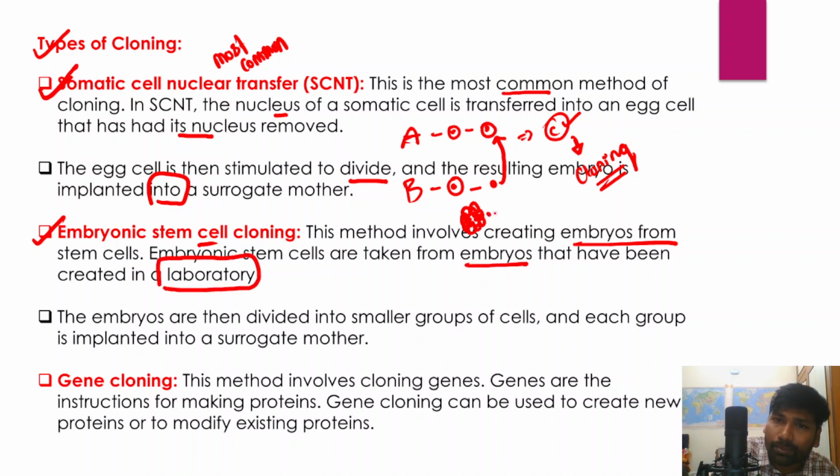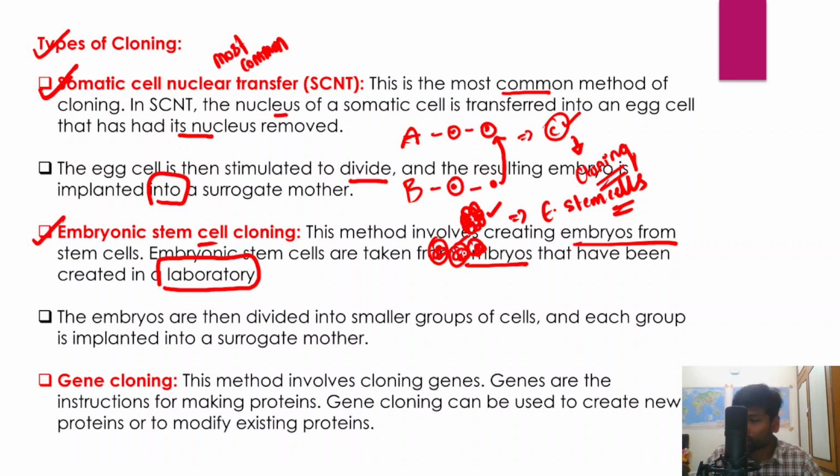So imagine that an embryo has been created in a laboratory, and from that embryo we derived the embryonic stem cells. Then the embryo is divided into smaller groups of cells. So this embryo would be divided into smaller groups of cells, and each group would be implanted into the surrogate mother, right? So it will be introduced into the surrogate mother. So this is the second method of cloning.